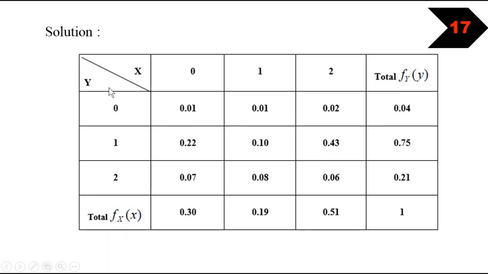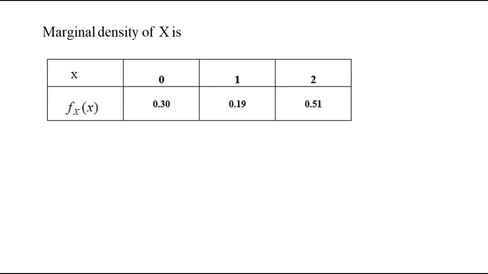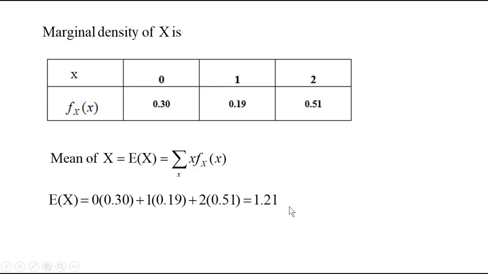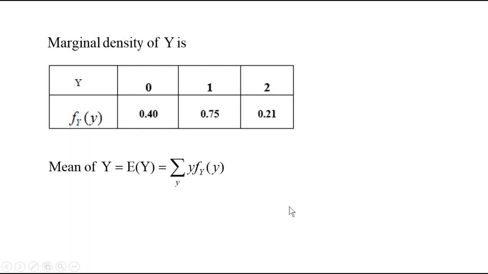Please make sure you know which is the row sum of the corresponding random variable, whether it is capital X or capital Y. If you have written the values of y on the left side, then the values on the right side will be the corresponding marginal density of capital Y. If you have written the values of x in the topmost part, then the bottommost part will be the marginal density function of capital X. The marginal density we have written and we have found the mean as well. Similarly, the marginal density of y is written and the corresponding mean is also found.